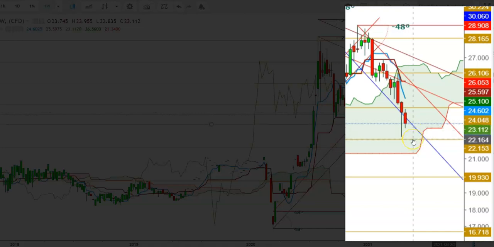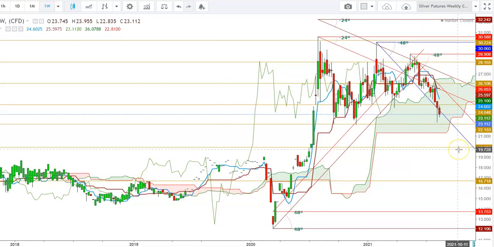where the immediate support can be seen for silver at the levels of $22.164, and the next support will be at the lower end of Ichimoku cloud, which is currently at the levels of $21.294. But a breakdown below this level could keep the silver futures to test the levels of $19.867, and here I find that this level could be very decisive, because a breakdown here means a lot for silver futures, because in that case the silver futures could test the levels of 16 during the upcoming weeks. So friends, here I find that the weakness is going at a higher speed in silver futures.